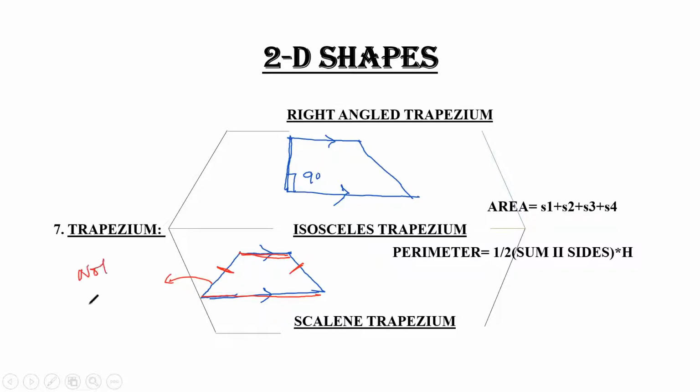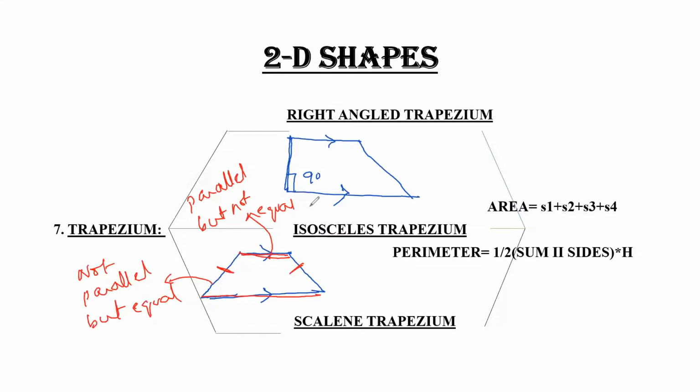Not parallel, but equal. These are parallel, but not equal. Clear? This is the property of the isosceles trapezium. The trapezium which consists of two parallel lines that are not equal, and two lines which are not parallel to each other but are equal in size.